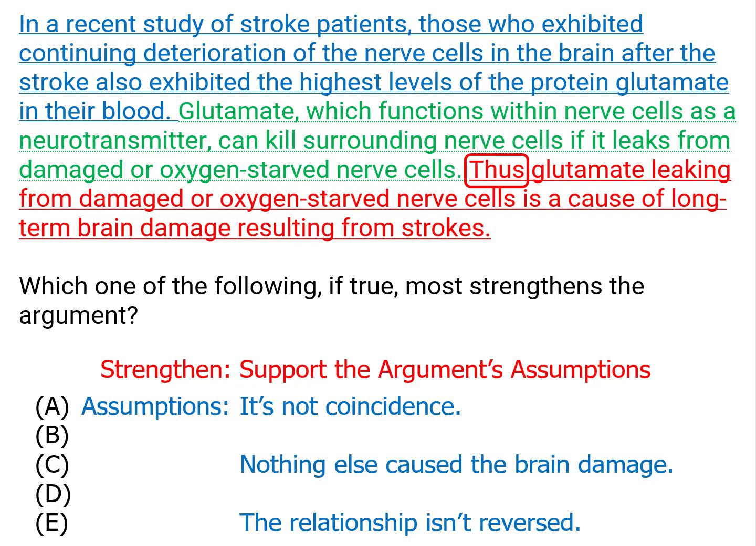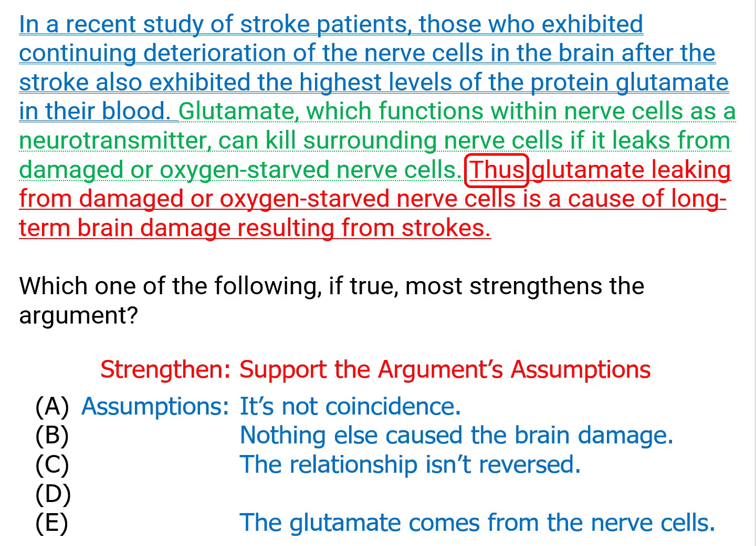Now, this argument also has another assumption, so it's not just the causal assumptions, because of the way the conclusion is phrased. So it's not just glutamate, but rather glutamate leaking from damaged cells. And note, the glutamate that they give us in the evidence is glutamate that's in the blood. So for this argument to work, we also have to believe that the glutamate that's in the blood is the glutamate that leaked out of nerve cells. If that blood glutamate never gets into your brain, well then it can't really cause the damage. So we have to believe that the two glutamates are one and the same.